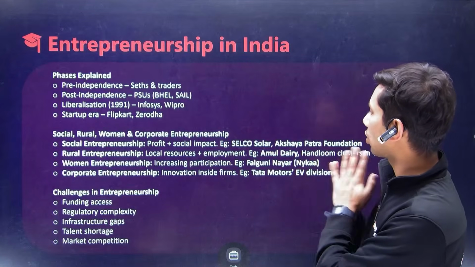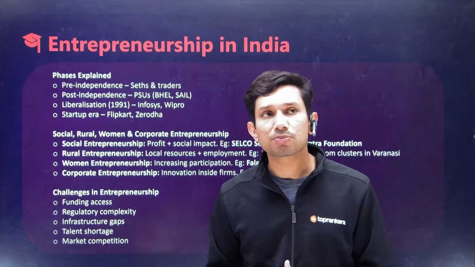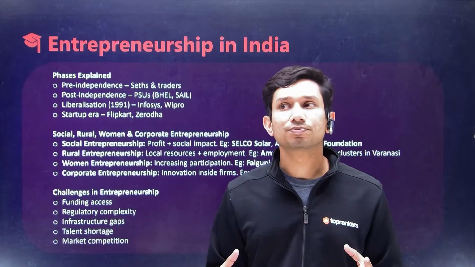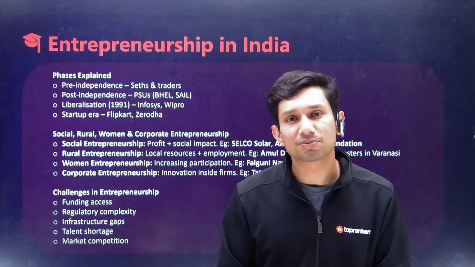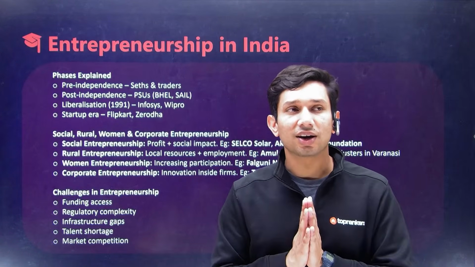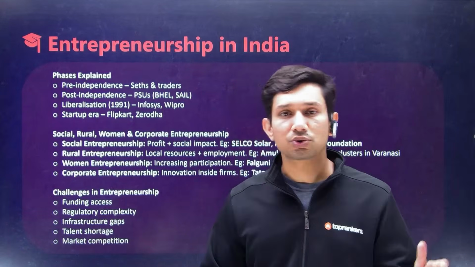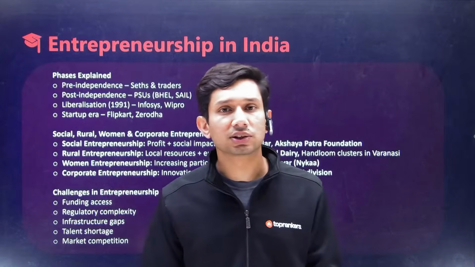Then comes corporate entrepreneurship. Some corporate groups become so big that they can choose to do entrepreneurship amongst themselves. One of the biggest examples of this is the Tata Group. The Tata Group is spread far and wide, from petrochemicals to batteries to motors. Now all of this